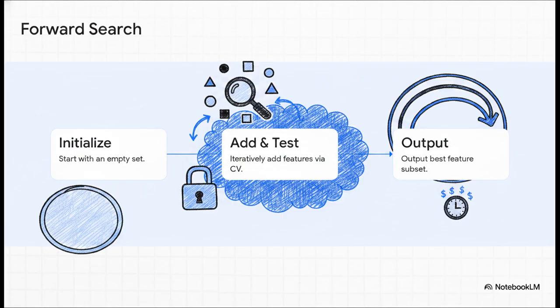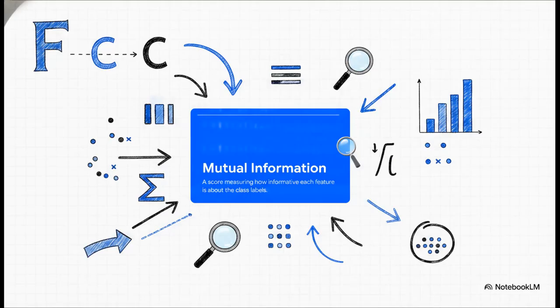But, fair warning, doing a complete forward search requires O(n^2) calls to your learning algorithm. In plain English, it is incredibly slow, super resource intensive, and frankly a total nightmare for massive datasets. Because wrapper methods can be so agonizingly slow, we often pivot to filter methods instead.